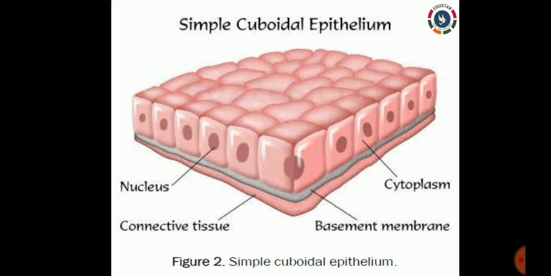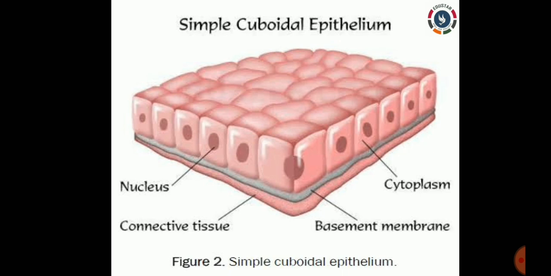So the cells present in cuboidal epithelial tissue have a cube-like structure, which can be found in kidney tubules, salivary glands and sweat glands. The function of cuboidal epithelium is to secrete and to absorb. These can be present in the glands, ducts and germinal layers of the ovary.